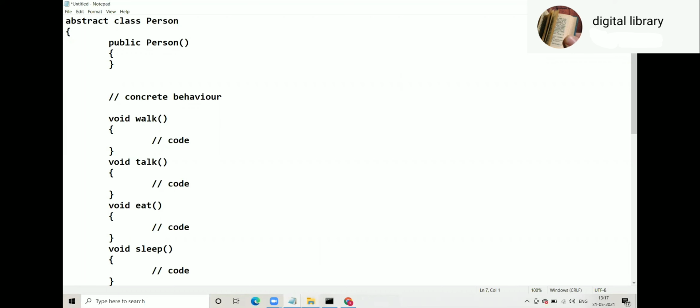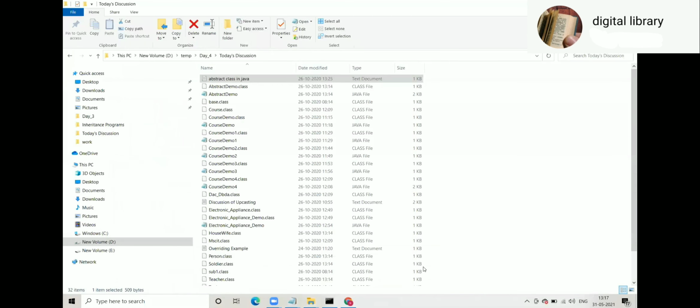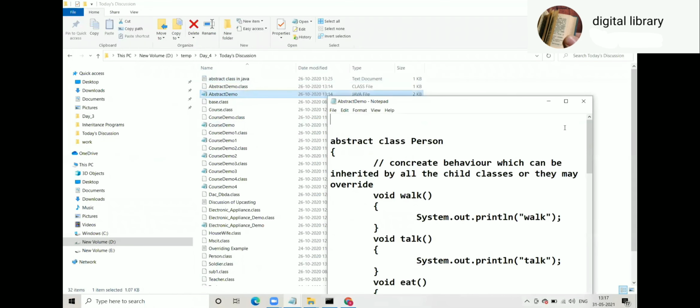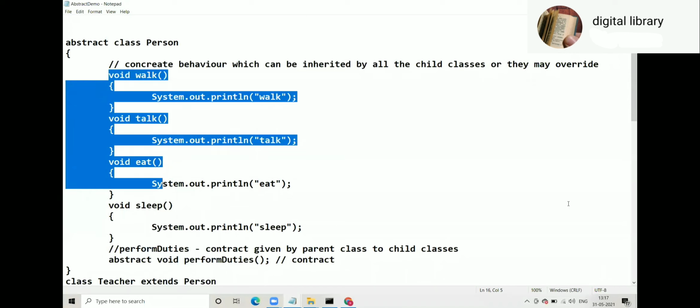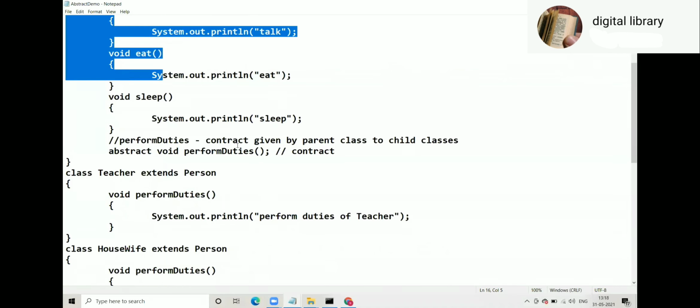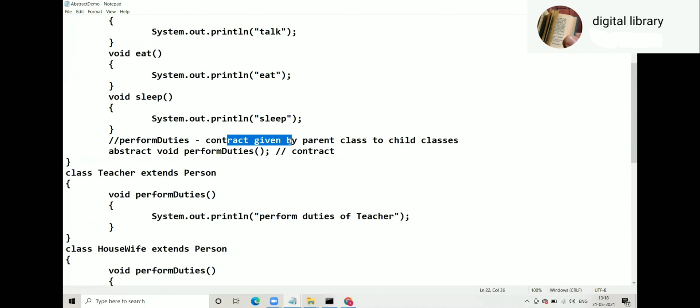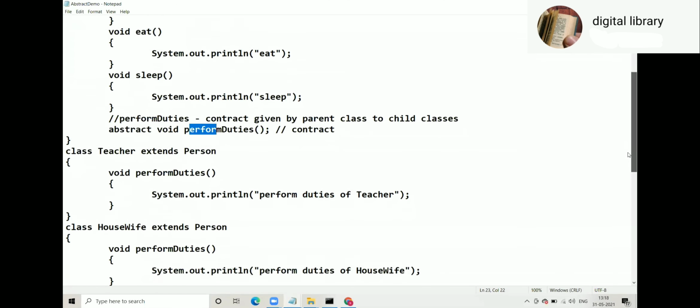There is a separate example of abstract class in today's discussion, abstract demo, and this is the same example. See, abstract class Person, with concrete behavior which can be inherited by all the child classes or they may override it: walk, talk, eat, sleep. And now perform duties, a contract given by the parent class to the child classes. The moment you say contract, the impression is something else, instead of saying abstract method. Very impressive.